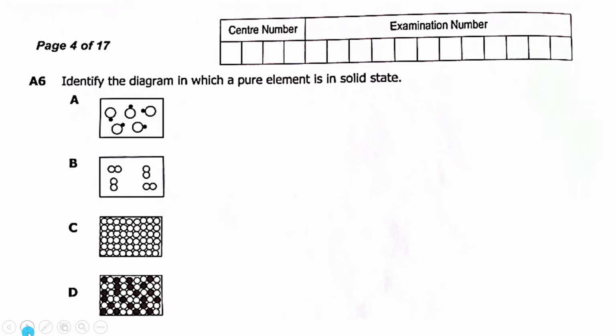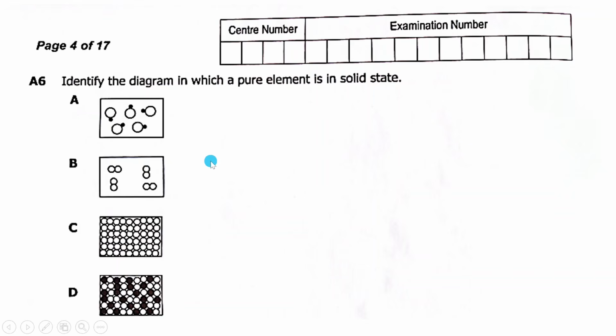Then we come to question A6, which says identify the diagram in which a pure element is in solid state. So we have diagram A, diagram B, diagram C, diagram D. Which diagram here represents an element in pure state, solid state?